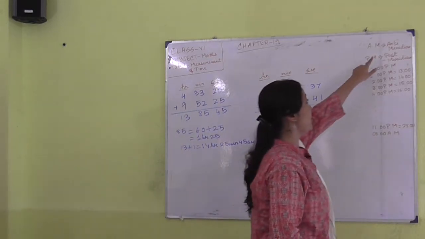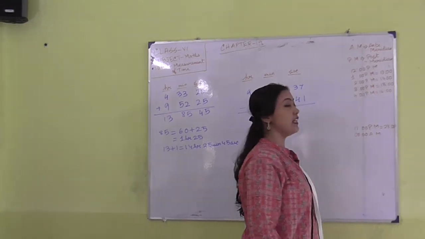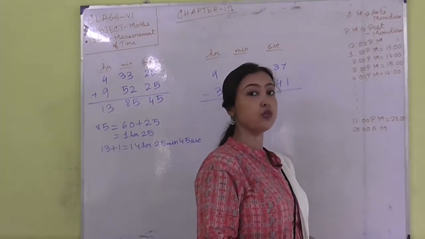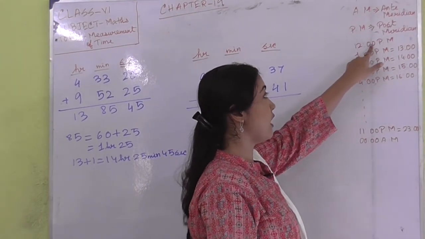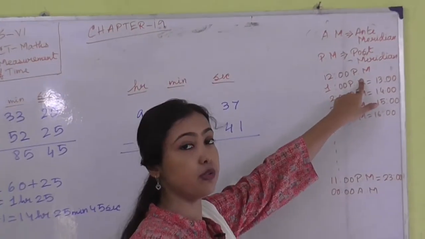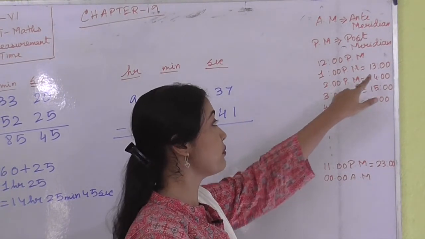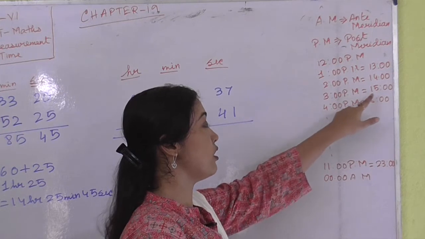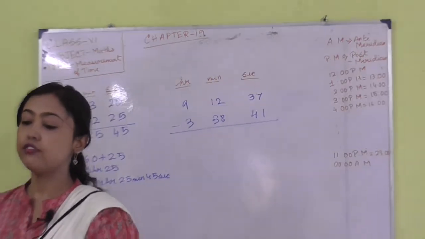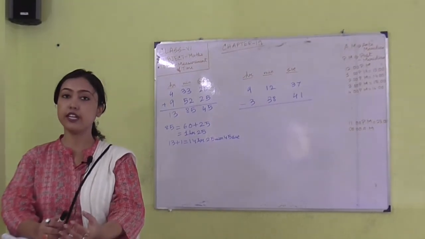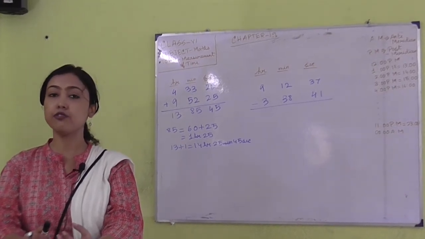So AM refers to ante-meridian and PM refers to post-meridian. Whenever it is 12 PM, we all know that it is 12 in the afternoon. After 12 PM, 1 PM is considered as 13, 2 PM is considered as 14 and 3 PM is 15. In this way it continues, because today we are all acquainted with our mobile phones. So in this way the time is shown in our mobile phones, and if we consider it this way then it will be much easier for our calculation.